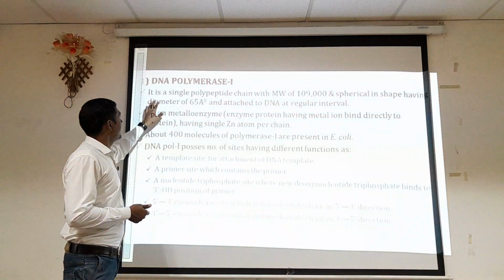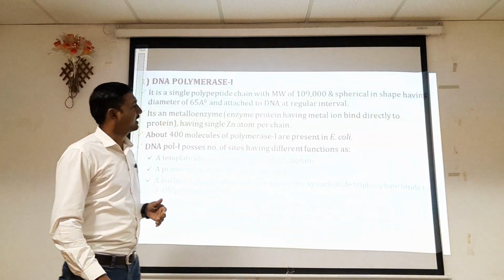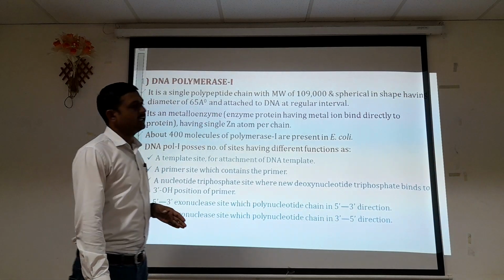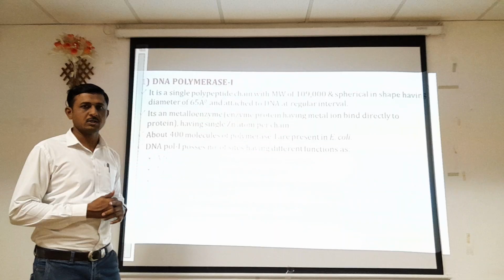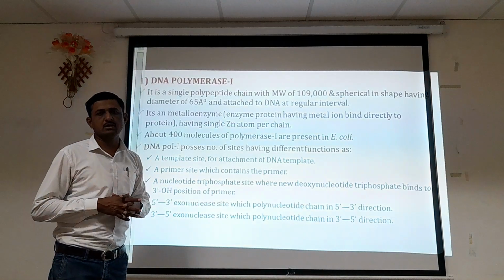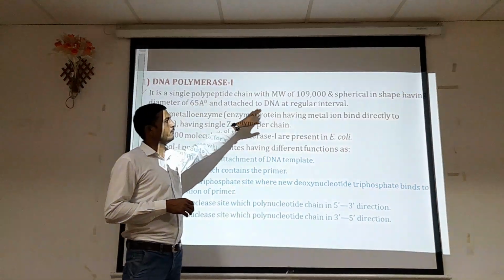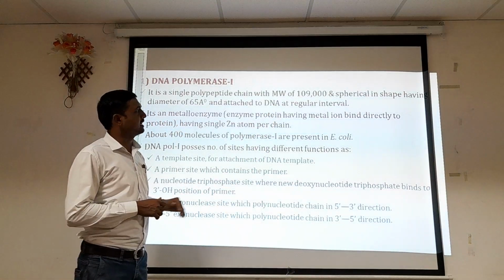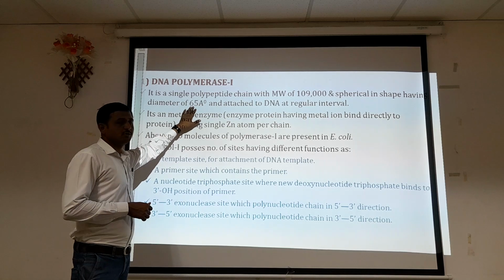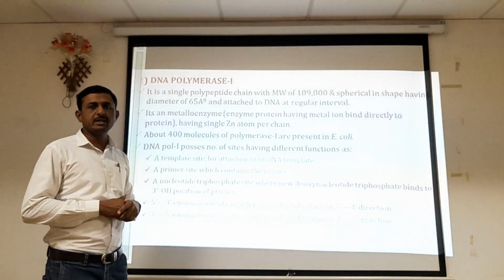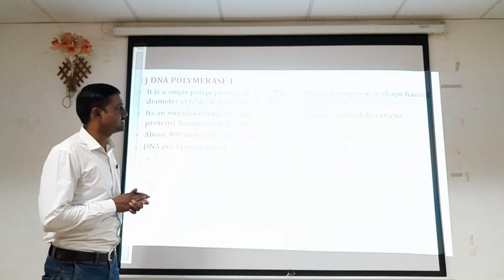DNA polymerase 1 is a single polypeptide chain having a molecular weight of 109,000 and spherical in shape, having a diameter of 65 angstrom, and attached to the DNA at regular intervals. So these are the basic features of the enzyme. It is a single polypeptide chain with a molecular weight of about 109,000 Dalton, spherical in shape with a diameter of about 65 angstrom, and attached to DNA at regular intervals. This is basic information about that enzyme.